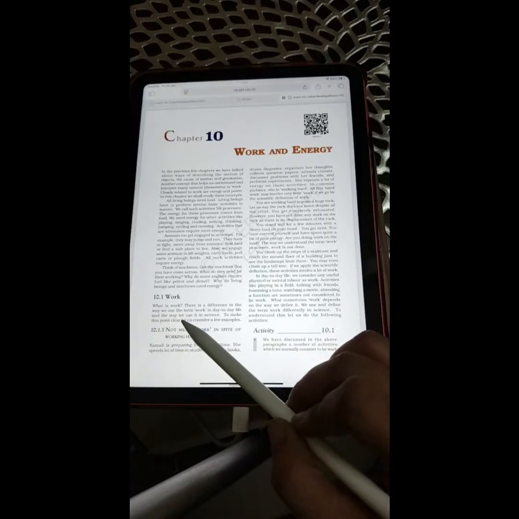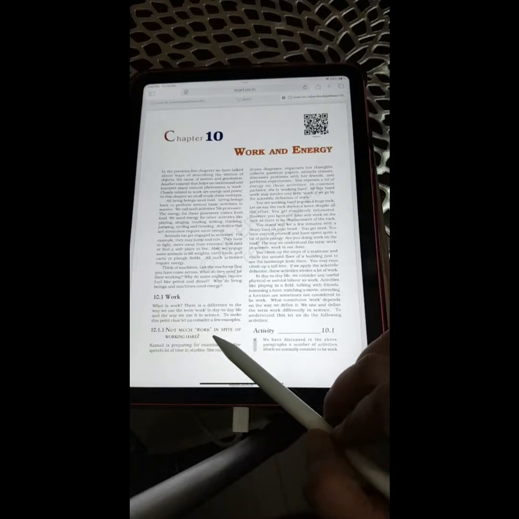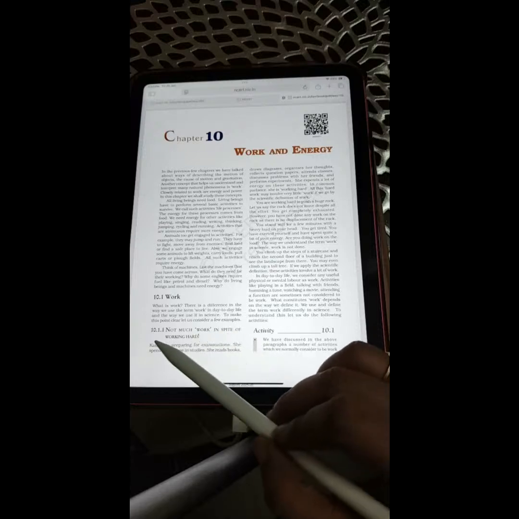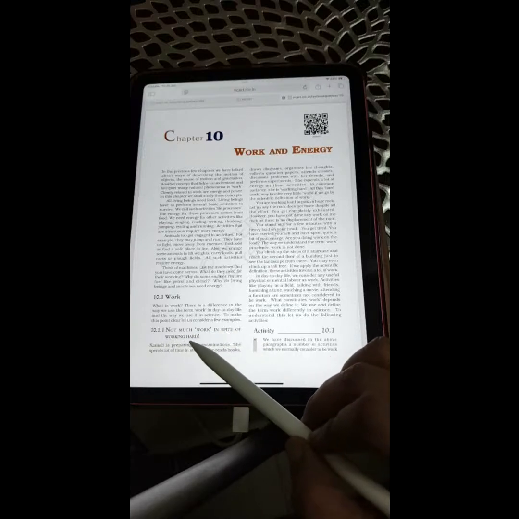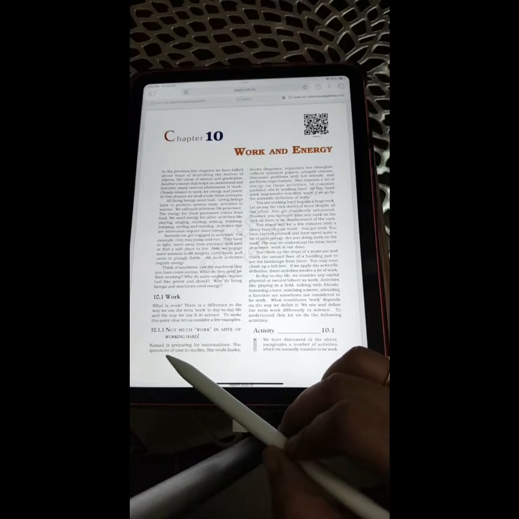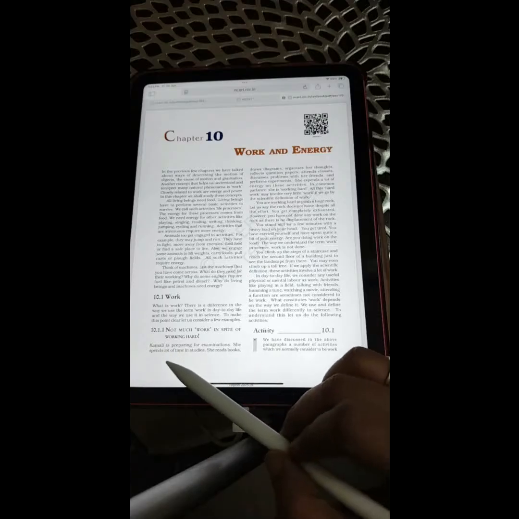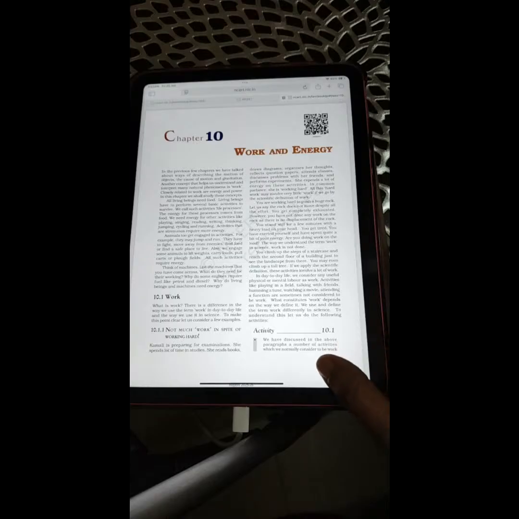What is work? There is a difference in the way we use the term work in day to day life and the way we use it in science. To make this point clear, let us consider a few examples. 10.1.1 Not much work in spite of working hard. Kamali is preparing for examinations. She spends a lot of time in studies.